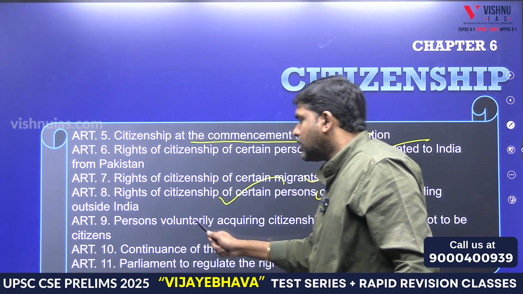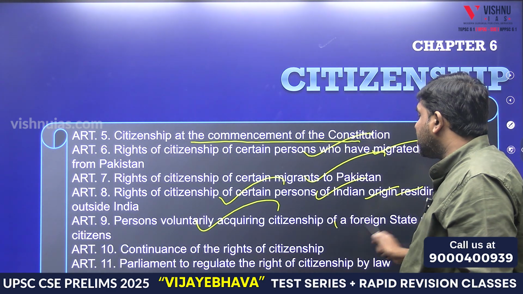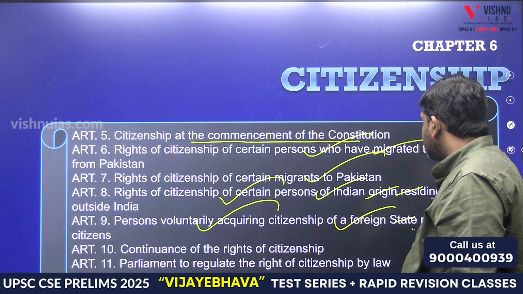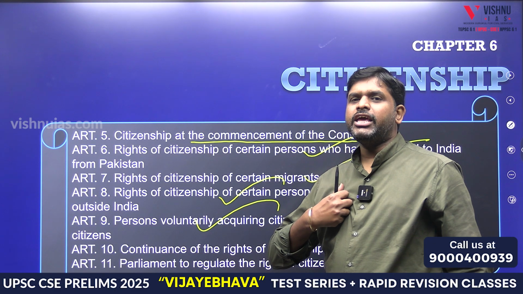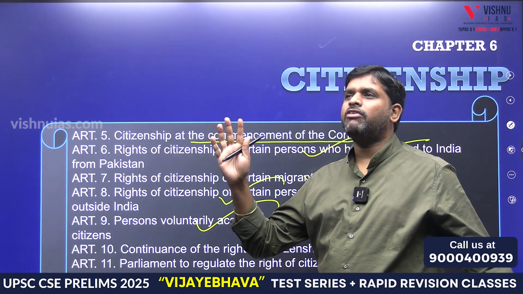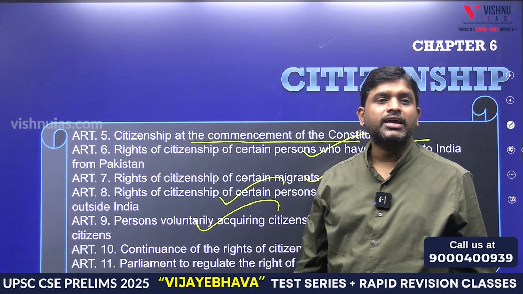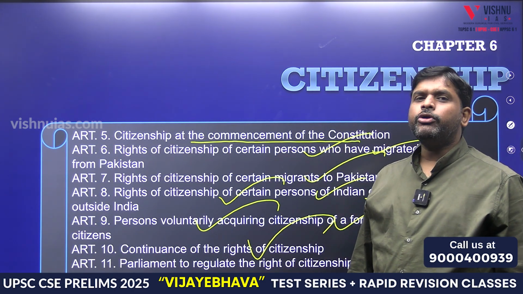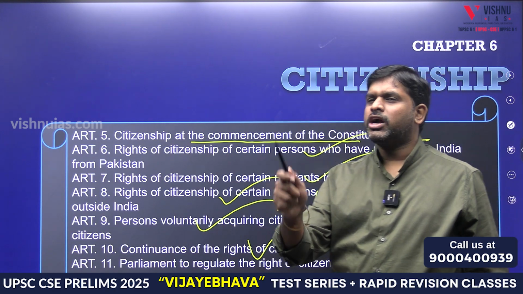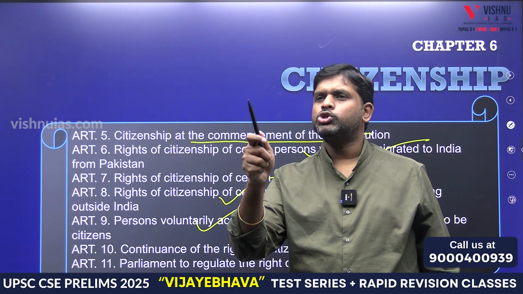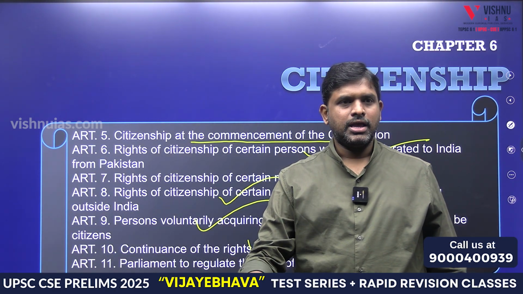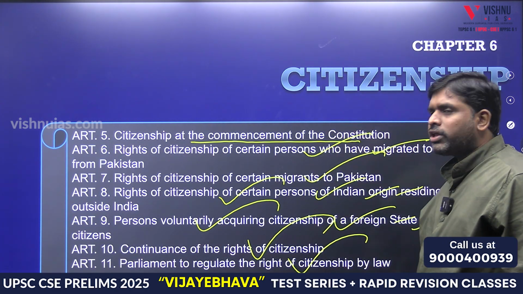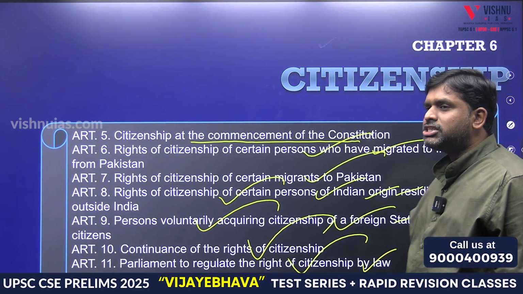Article 9: persons voluntarily acquiring citizenship of a foreign state. Those voluntarily saying I don't want to be a citizen of India, I want to be a citizen of America. Article 10: continuation of the rights of citizenship. If you want to continue the citizenship, what are all the things you have to do?